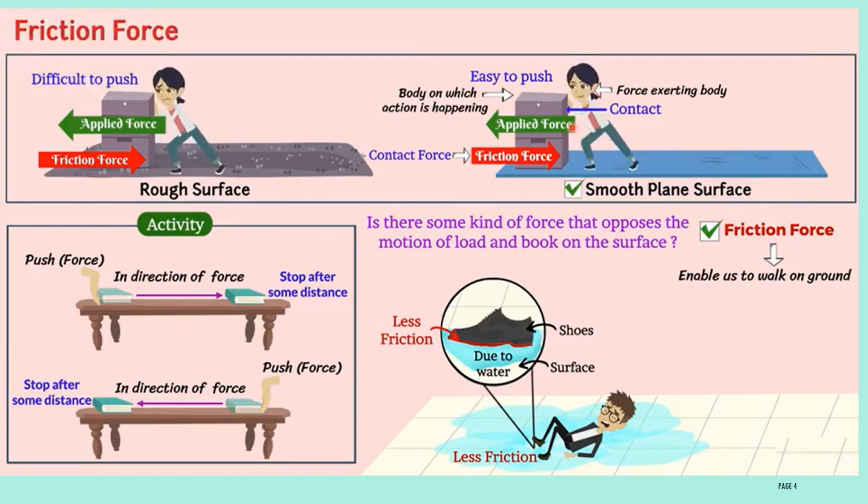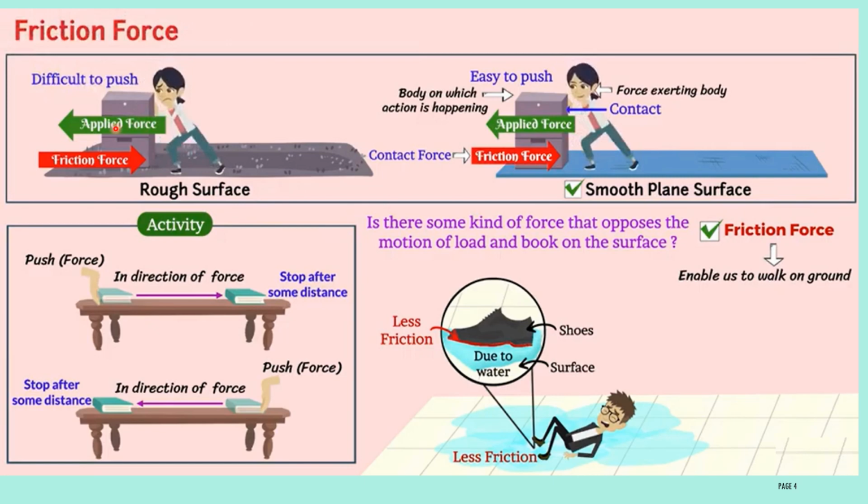Here this girl is applying a force on the wooden box. The wooden box will move in this direction. Then the frictional force acts opposite to the applied force. On the smooth surface the wooden box moves very easily because of the less friction. Coming to the rough surface, here also this girl is applying a force on the wooden box.